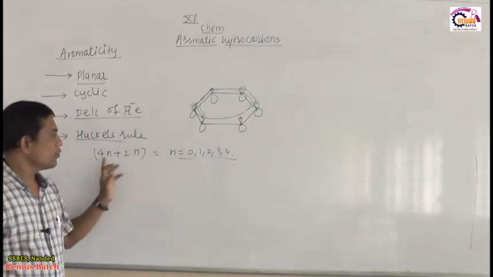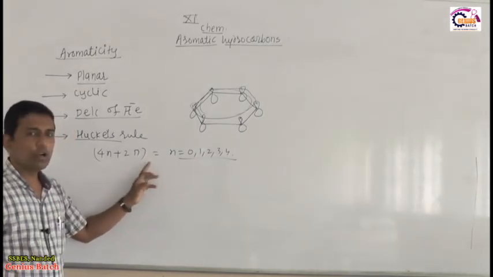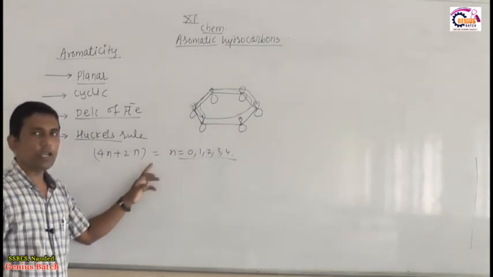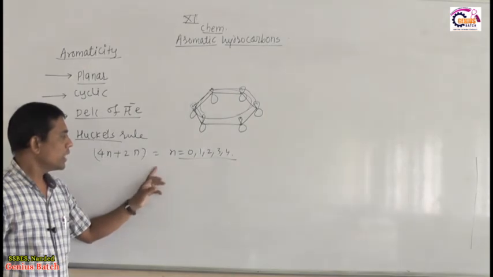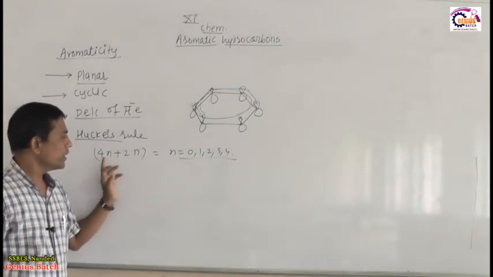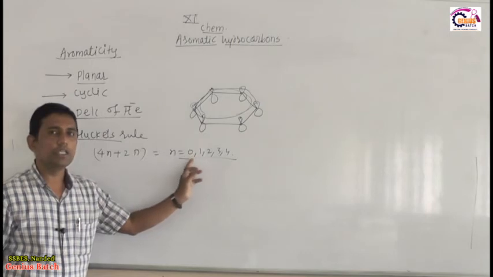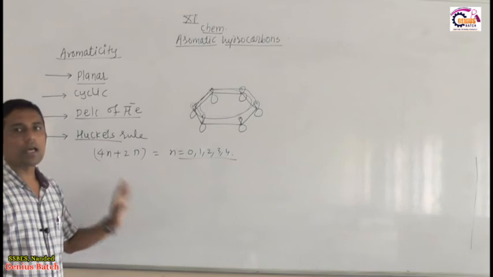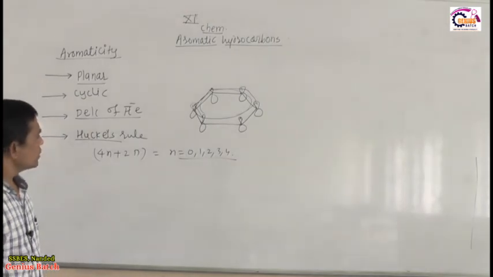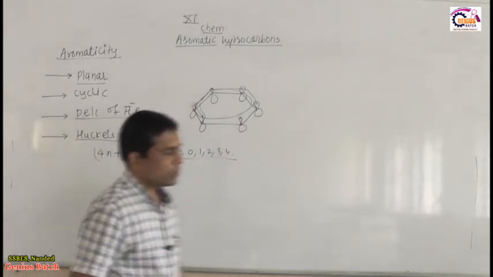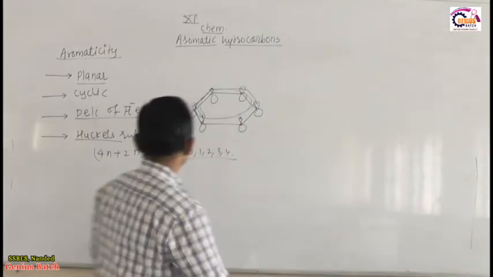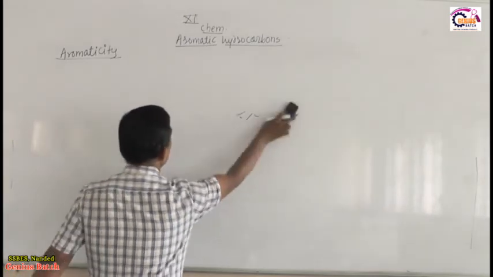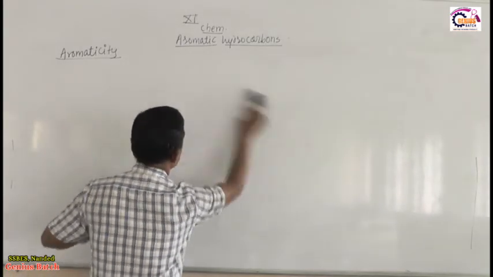So here you have to keep 4n plus 2 pi equal to the total number of electrons involved in delocalization of electron. That electron you have to keep, and then you have to calculate the n value, and n value must be integer. Then and only then we suggest that organic compound must be aromatic. So let us learn whether benzene obeys these 4 conditions, yes or no, and how to calculate Huckel's rule, that we also discuss here.